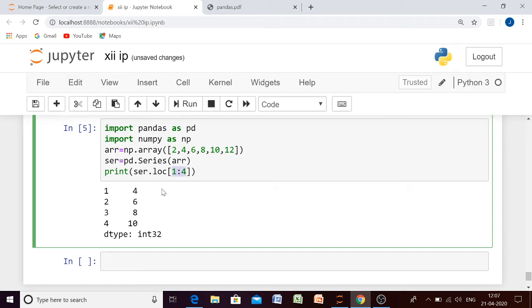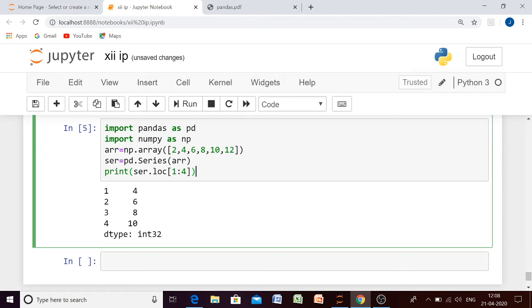In case of ILOC, the last value is excluded, but in case of LOC, the first value and the last value both are included. So just now we have seen that if we are not using any index attribute, both LOC and ILOC work upon the same index range. And which index? The index which is given implicitly, that starts from 0.